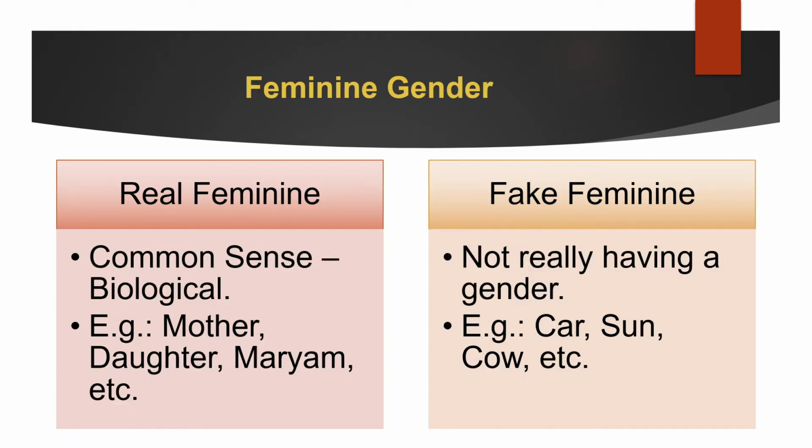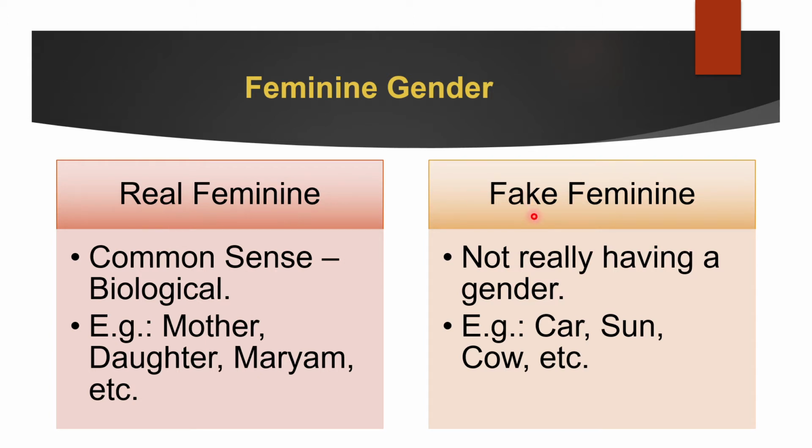So in Arabic, feminine means two things. Either it's real feminine or fake feminine. Real feminine is things that are feminine by itself. For example, mother. I don't need to tell you, you didn't come to this lecture to know that mother is a female. You already knew that way before. Same for daughter. I don't need to tell you why daughter is feminine. And girl names like Maryam, Huda or Husna, all these words are real feminine. Why? Because they refer to real things that are female.